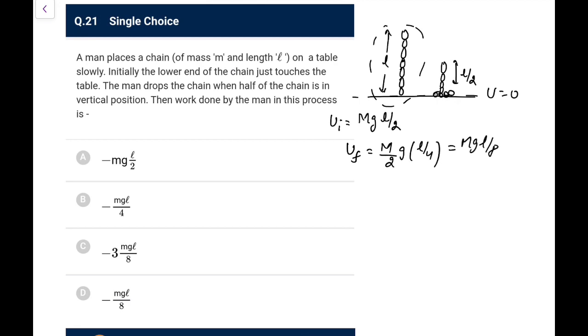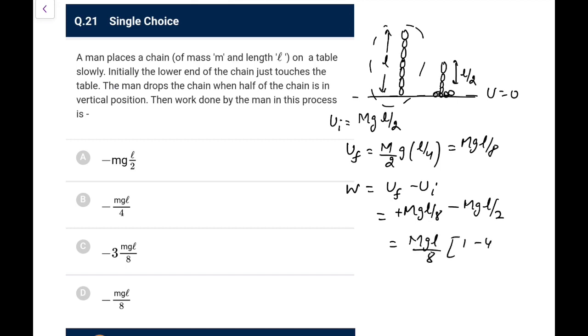So the loss in the gravitational potential energy, that is the work done, that would be negative definitely, because W external is delta U plus delta K. So that is U final minus U initial, that comes out as mgL by 8 minus mgL by 2. So 1 by 8 minus 1 by 2, LCM will be 8, mgL by 8 common, this is 1 minus 4, so it is minus 3 mgL by 8. So that is the work done by the man, and that's option C. The question is asked nicely.